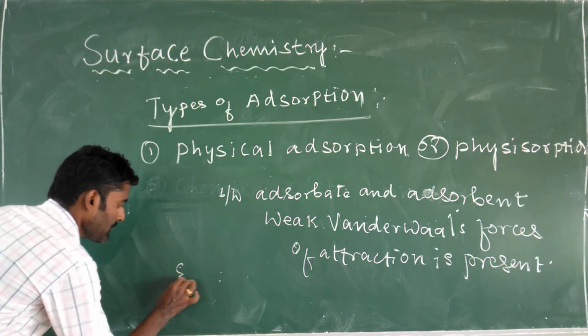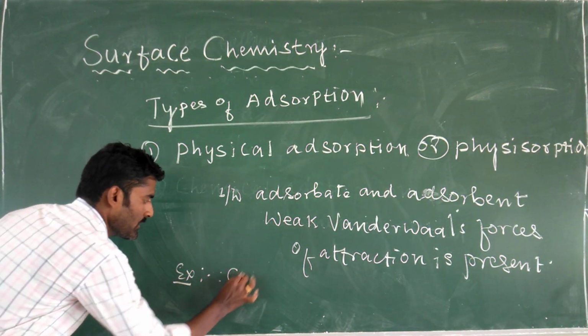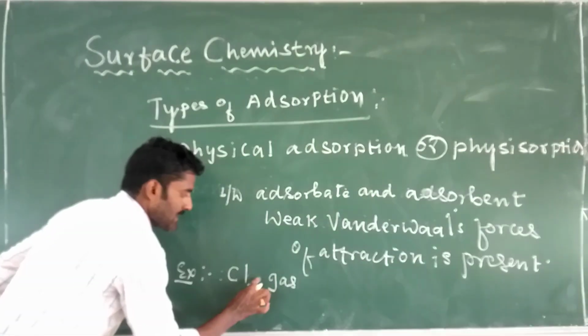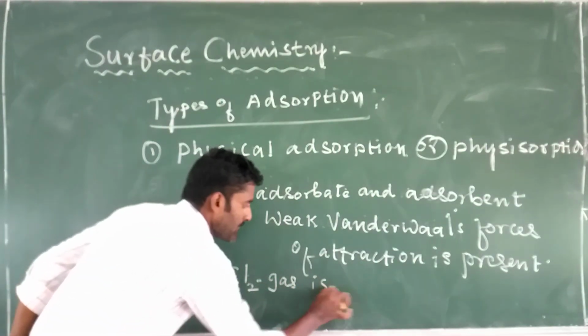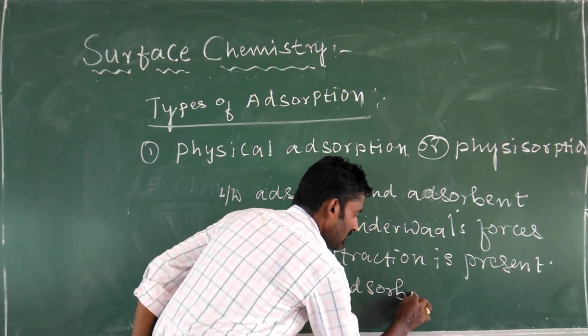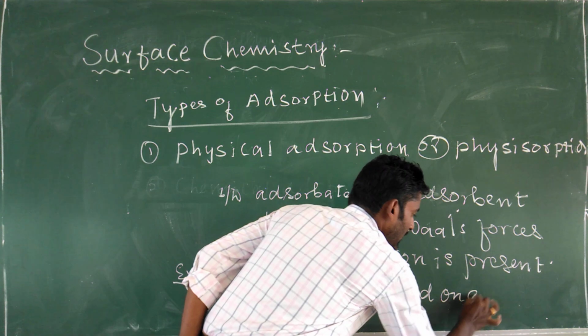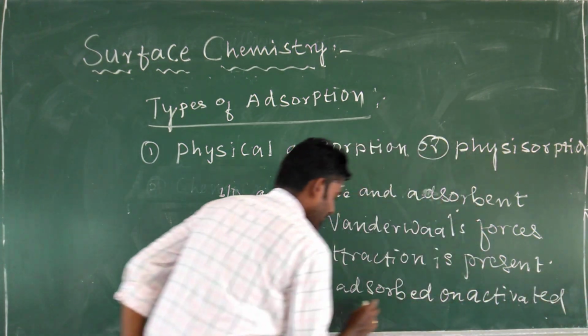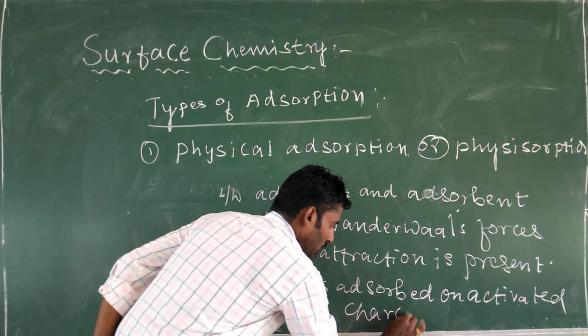Example, chlorine gas is adsorbed on activated charcoal.